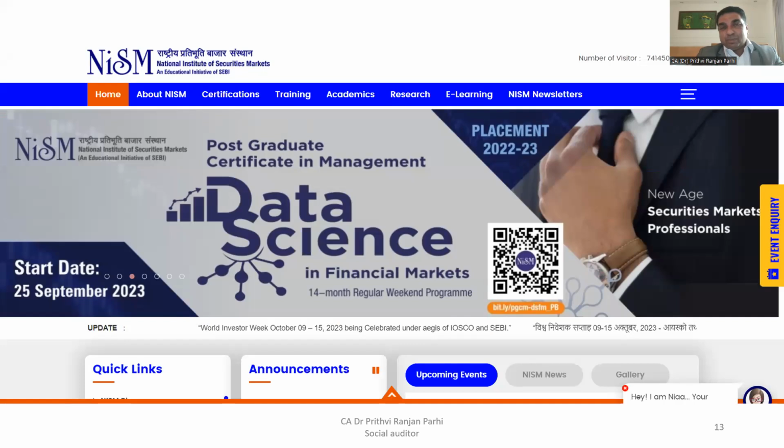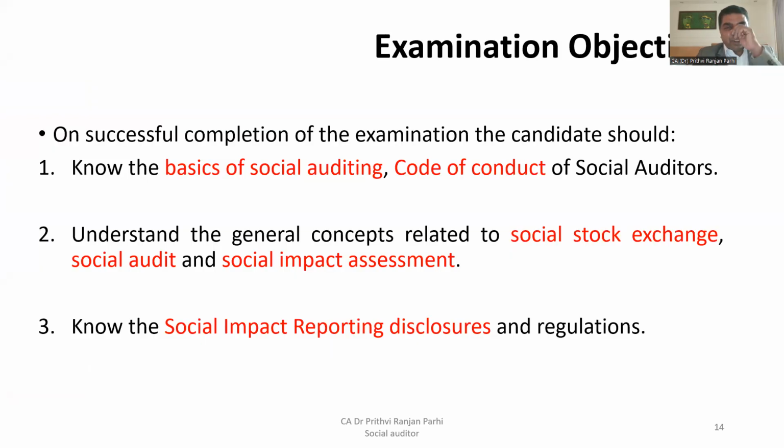One more thing, this examination has some defined objectives, so ensure that you are aware of these objectives. The objective of this NISM examination is these three things. One is that NISM, or the Institute of Social Auditors of India, expects the candidate to have basic knowledge about social auditing and the code of conduct of social auditors.